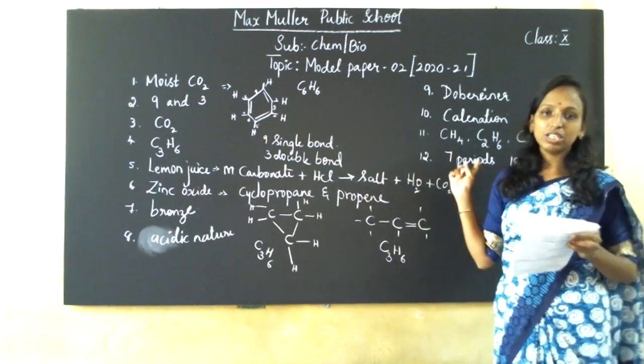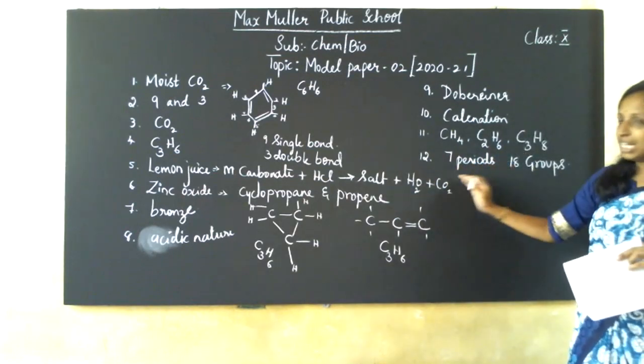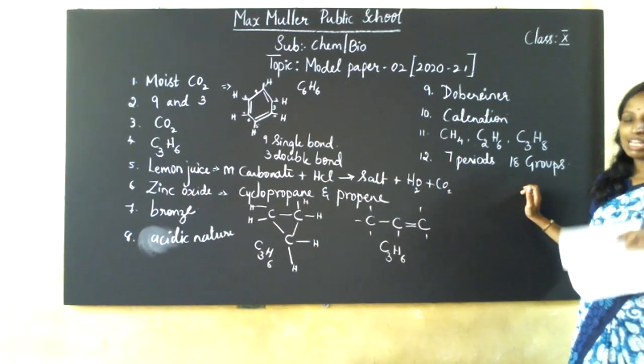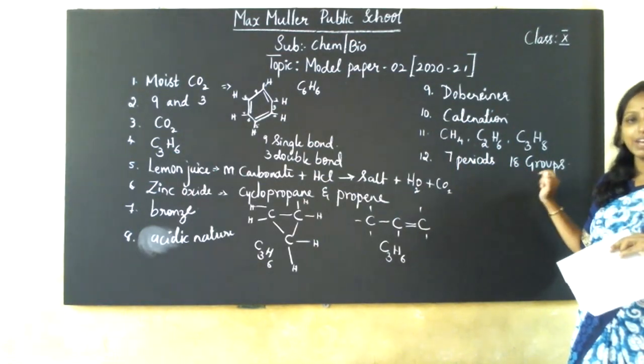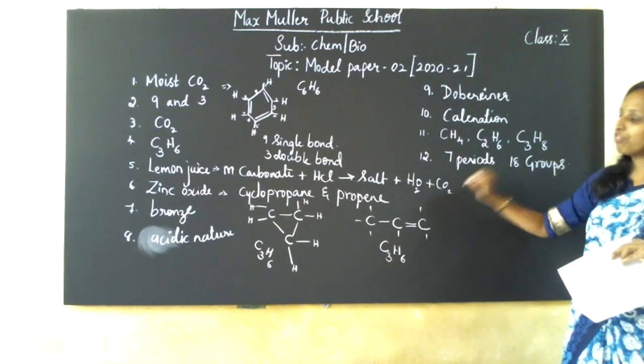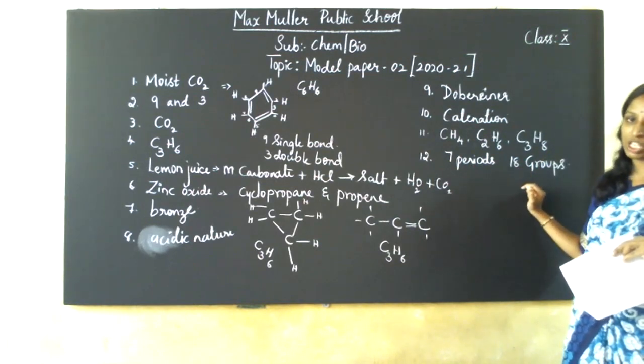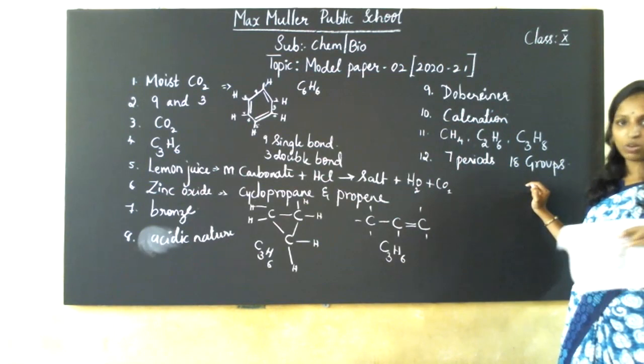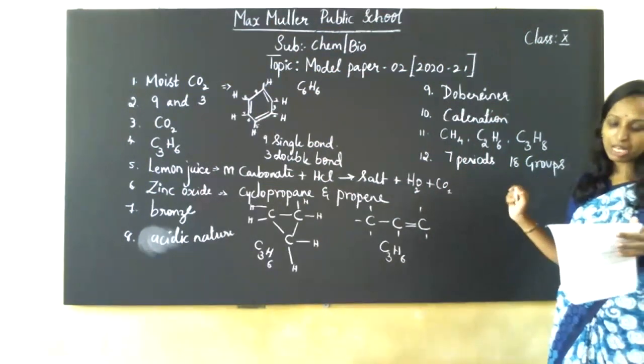You have to write it in this way itself, not 18 and 7. They've asked you first for the period, then for the group, so it is 7 and 18. If they ask you for the group first and the period next, you can interchange 18 and 7. Okay? See the question carefully and mark, children.